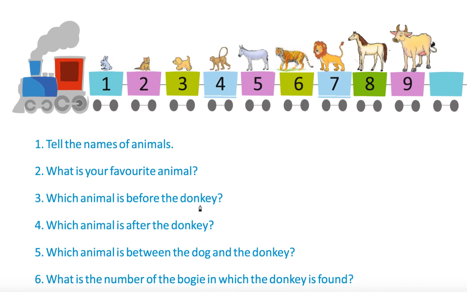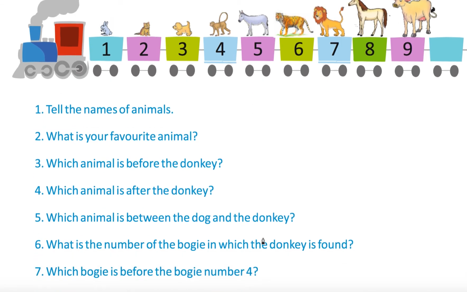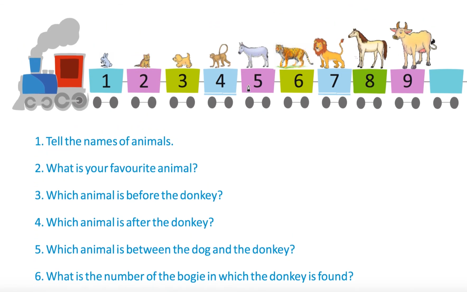Which animal is before the donkey? Before the donkey it is monkey. Which animal is after the donkey? After the donkey it is tiger. Which animal is between the dog and donkey? Dog and donkey, monkey. What is the number of bogie in which the donkey is found?